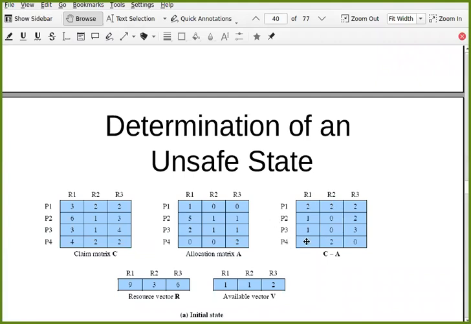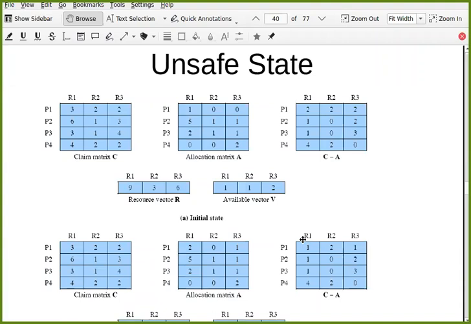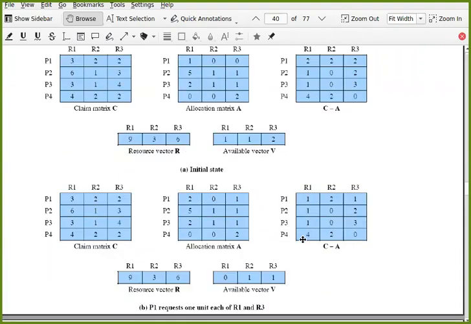So how will this change? This will become 0, 1, 1. This will become 0, 1, 1. Available resources will remain the same, but this state will be 1, 2, 1, 1, 0, 2, 1, 0, 3, 4, 2, 0. Now, if you reach this state, is this a safe state?